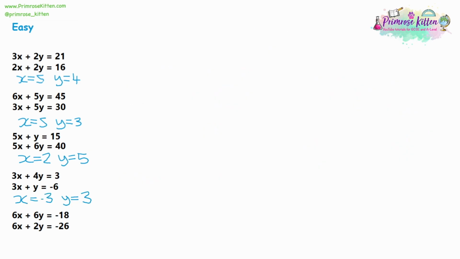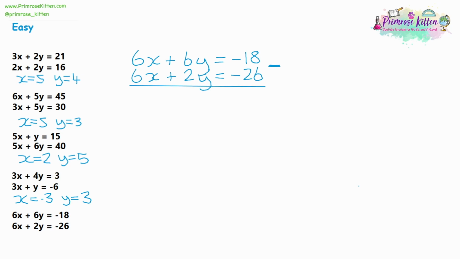Moving on to the last easy question, we've got 6x plus 6y is equal to negative 18. And we've got 6x plus 2y is equal to negative 26. We're going to be very, very careful with those negative numbers. We're still going to set it up as a column subtraction, and we're going to do one term at a time. So looking at the x terms first, 6x take away 6x is 0x, so leave a gap. Now the y's, 6y take away 2y is 4y.